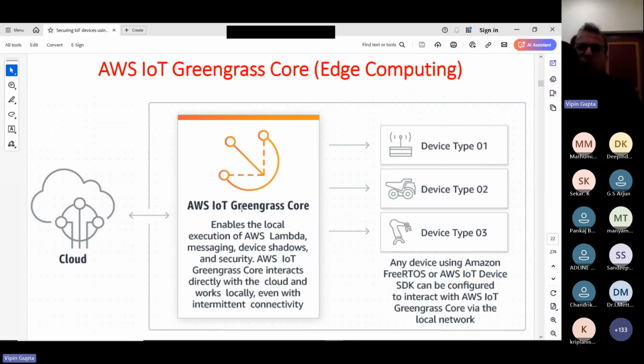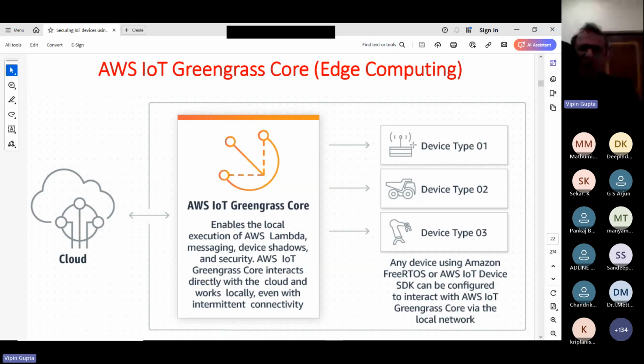Now all IoT devices can communicate with this Raspberry Pi. Whatever sensor data or anything is there, they are going to send it to it. And for this, they do not require internet connectivity. A local area network will work.